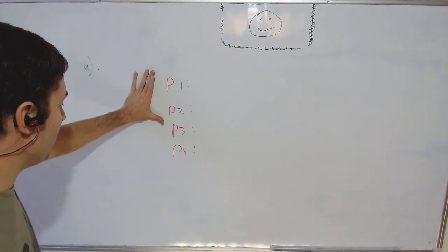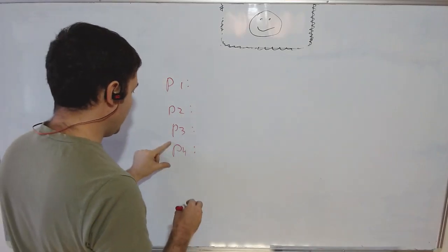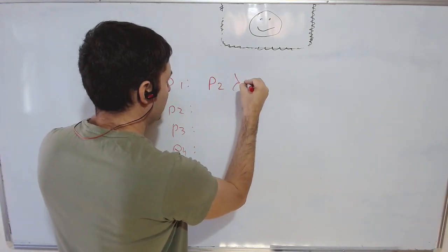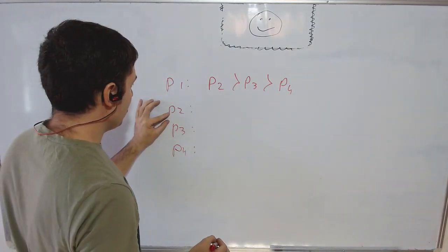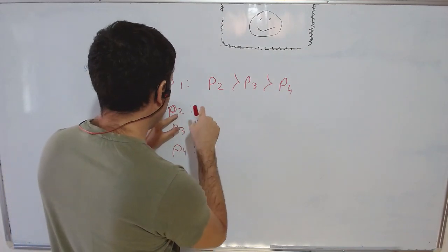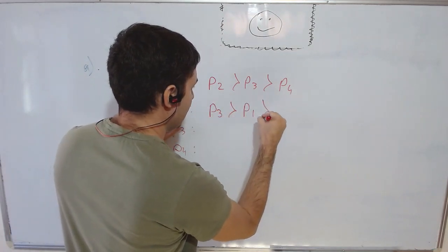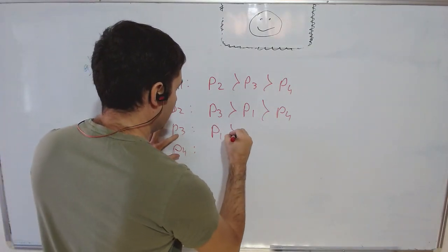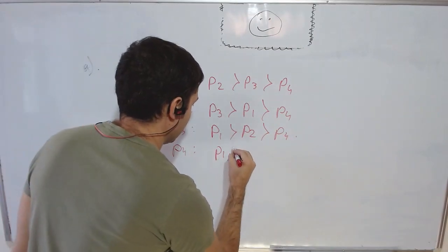So the way that example worked is that there was one person that everyone hated. So let this person be person 4. So let's say P1 wants to live with P2, then P3, then P4. And P2, so to avoid creating any couples, we want conflicts. So P2 would actually prefer to live not with P1, but with P3, then P1, then P4. And finally, P3 wants to be with P1, then P2, then P4. And for P4, whatever, doesn't care.